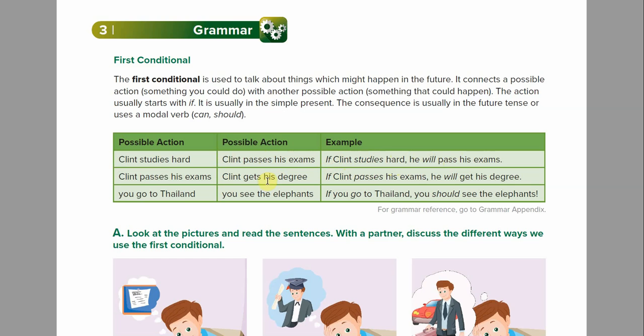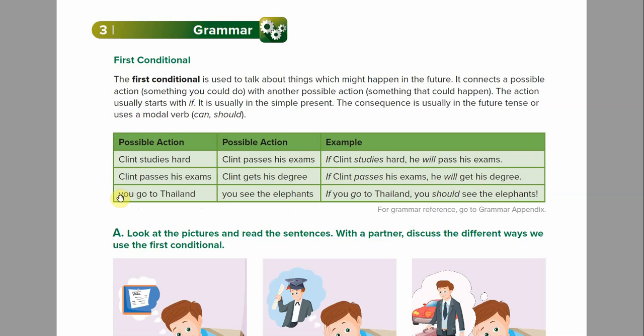So now the next two actions, Clint passes his exams, Clint gets his degree. So if Clint passes his exams, he will get his degree. This is the possible future, and this is the action, simple present.